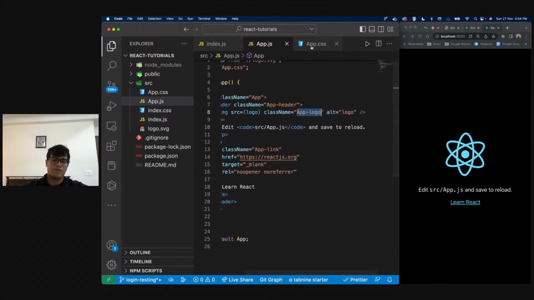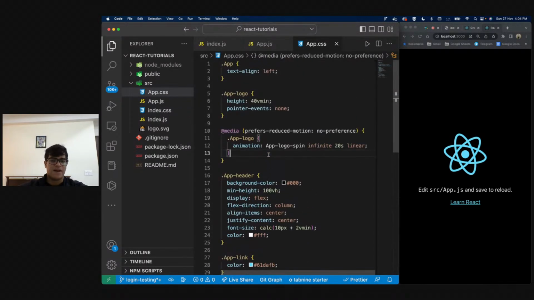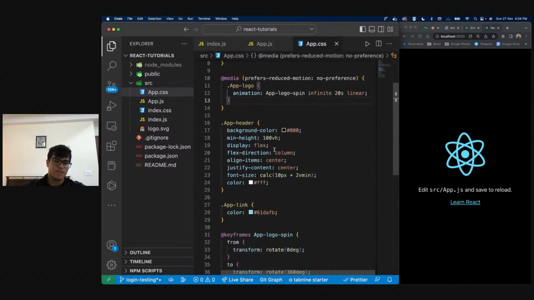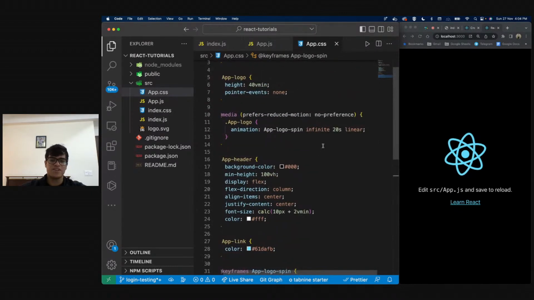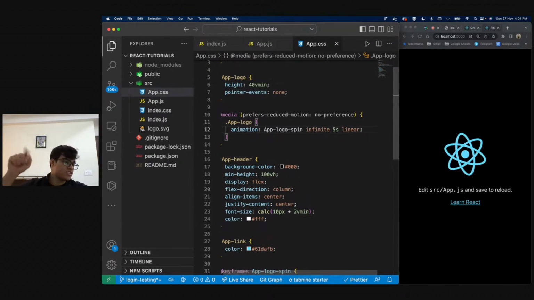So if I go to my app.css, I see app.logo has been given this animation of app logo spin, and that is nothing but it just rotates from 0 to 360 degrees in 20 seconds. If I make this 5 seconds, it's going to obviously be a lot faster. As soon as I switched it, my values changed and it started spinning faster. If I make it 1 second, it's going to be even faster, and if I make it longer, it's going to be very slow.